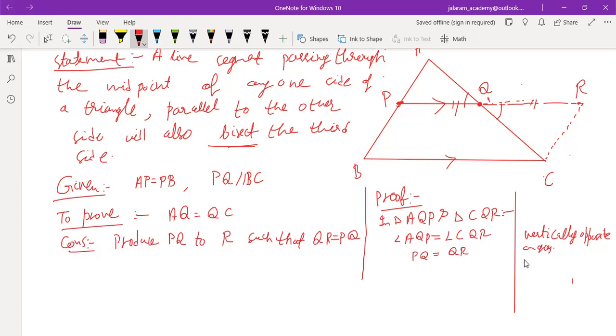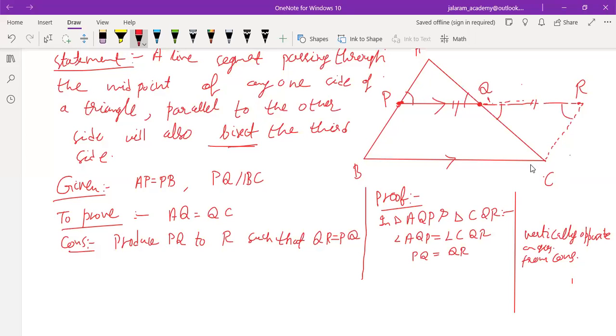PQ equals QR. Why? From construction, because we have drawn QR like this. And angle APQ equals angle CRQ.